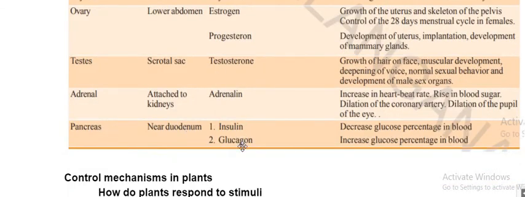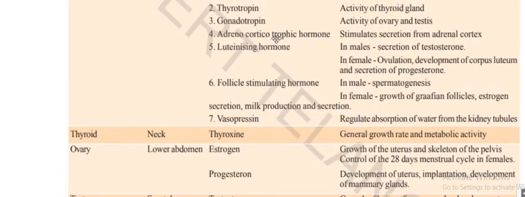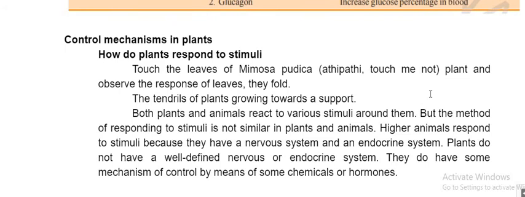The pancreas releases insulin and glucagon. What is glucagon? It increases the glucose percentage in blood. One decreases, one increases. Adrenaline will also release. We only discussed two, but many are there. This table you have to read. Not now. Evening.